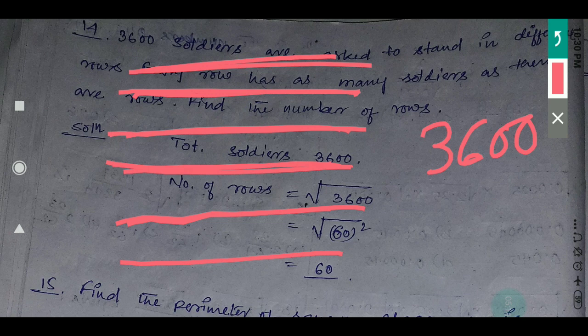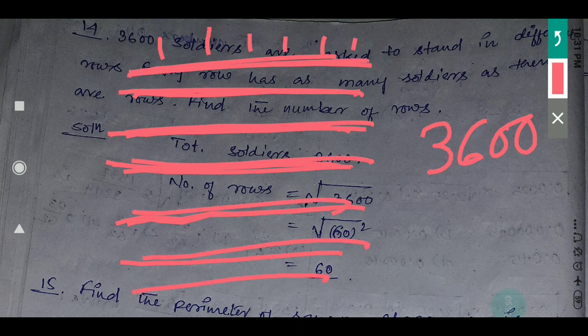But the question says that if there are 10 soldiers in one row, then there will be 10 rows. So 1 2 3 4 5 6 7 8 9 10, like this 10 rows will be there. Okay, so we have to find. So how will you find?